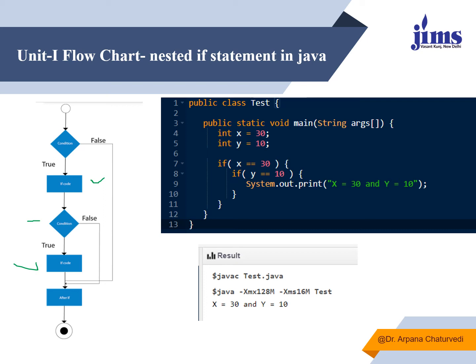Like in this case, I have declared two variables, x is equal to 30 and y is equal to 10. If x is equal to 30 and this is true, then it will check this condition. If both are true, then it will execute this statement. As mentioned over here, x value is 30, y value is 10. It is displaying that x is equal to 30 and y is equal to 10. So this is one example of nested if.